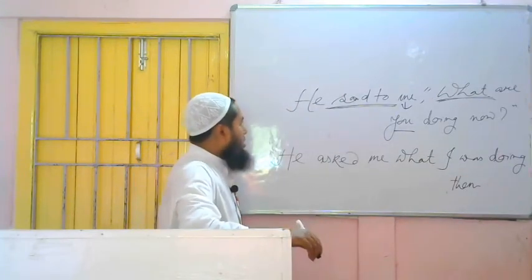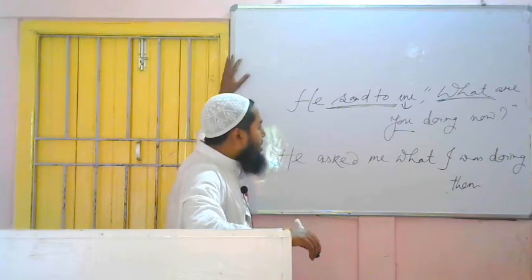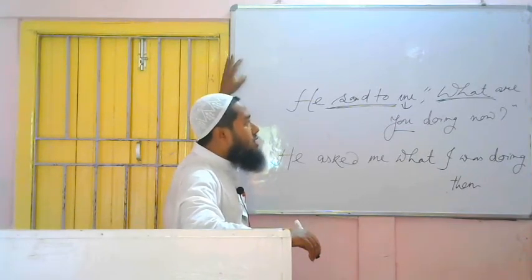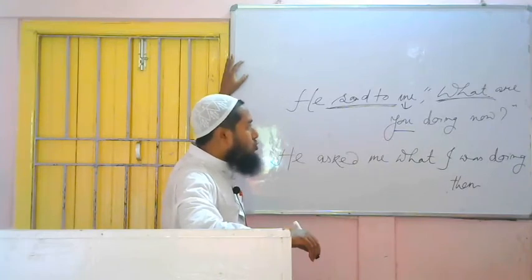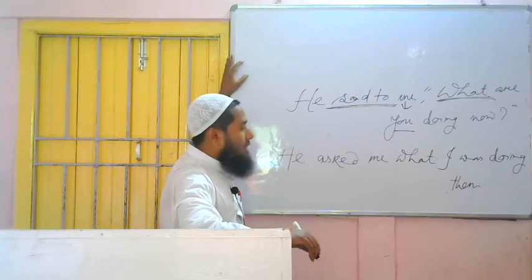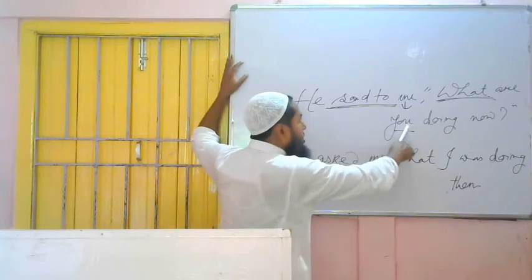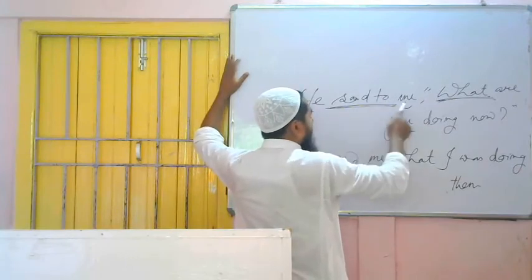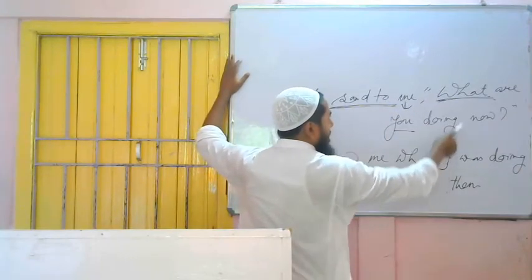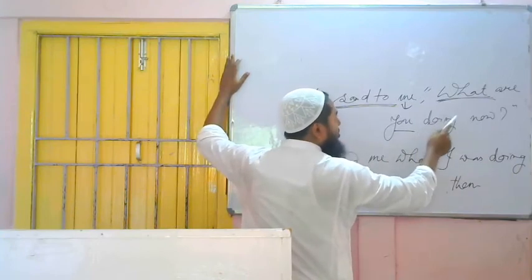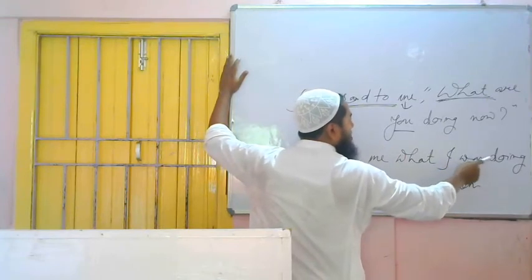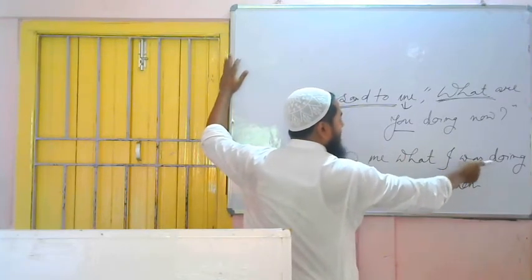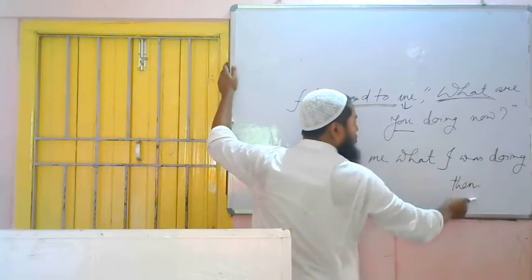Once more we listen. He said to me. In place of said to, we have written asked. In place of the comma, we are not to use any new word. The word used at the beginning of the question, we have to use that particular word. Then we change the remaining part into assertive: are you doing becomes you are doing. Then we change the tense. You means I, because he is asking me. Present continuous becomes past continuous, as the rule tells us. Past continuous formation is subject, then was or were, then verb plus ing. I was doing, and now will become then.